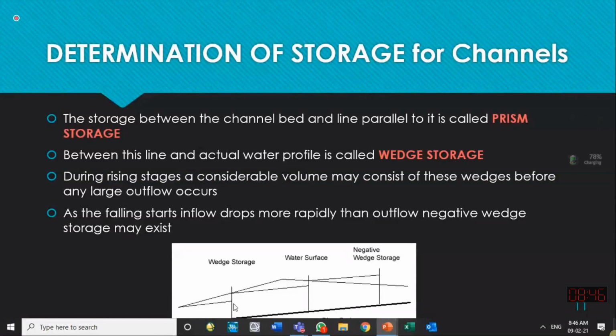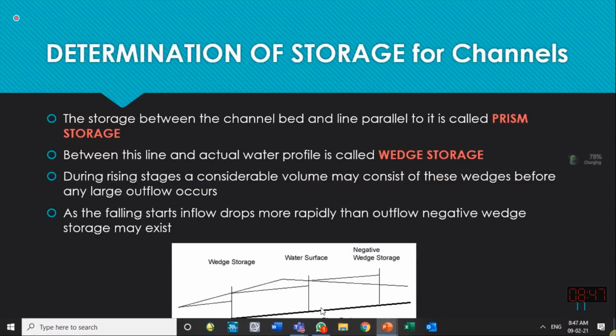Anything above the normal depth of the water in the channel, they call the wedge storage or prism storage. The storage between the channel bed and the line parallel to it is called prism storage. So the bottom one is the prism storage, the top triangular one is the wedge storage. Any storage between the line and actual water profile is called wedge storage. Got it? We should understand what is prism storage and what is wedge storage.